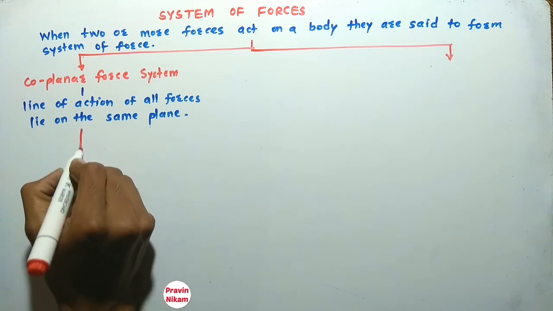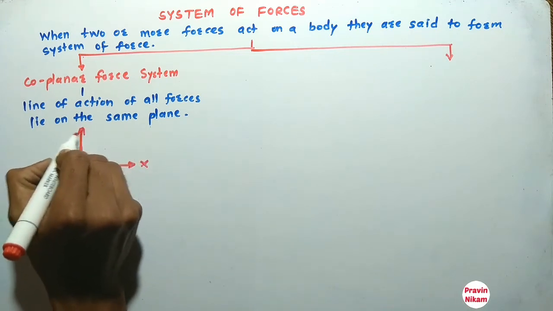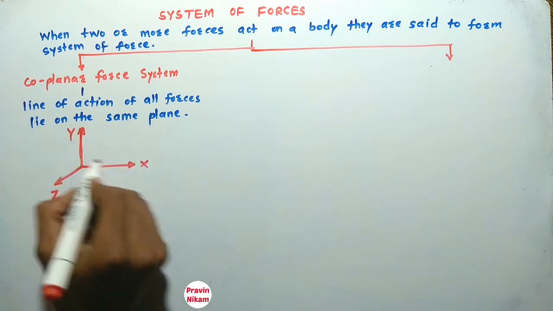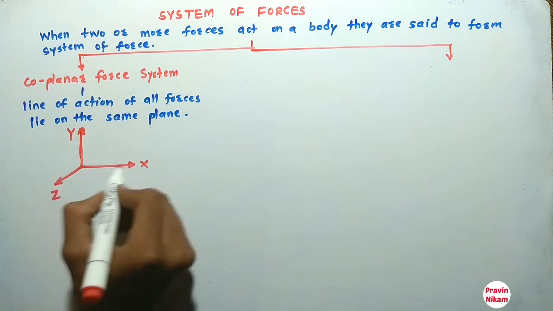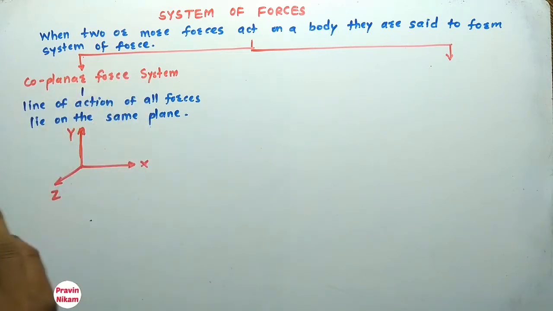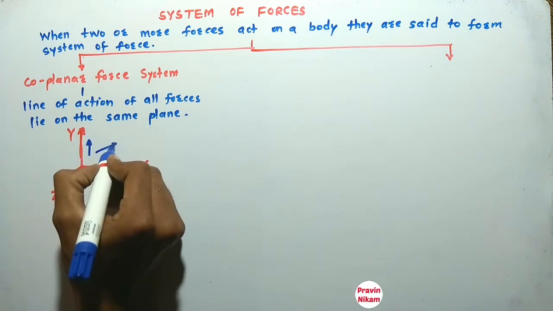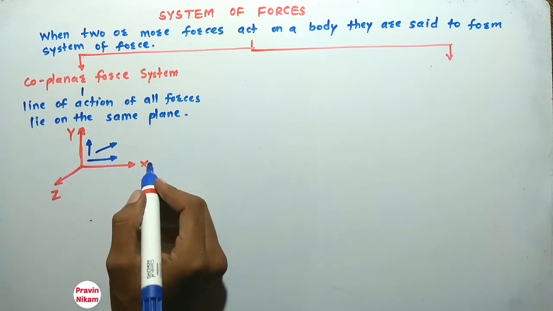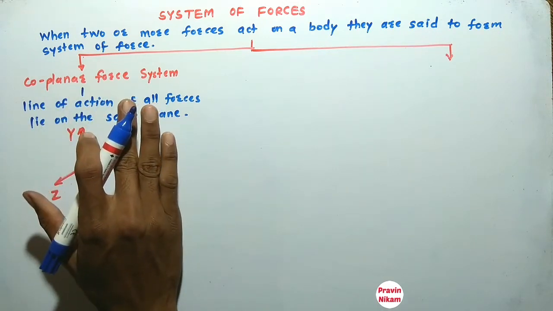So now we know that this is the coordinate system. So this is x-axis, this is y-axis, and this is z-axis. So this plane is called as xy plane, this plane is yz plane, this plane is xz plane. So coplanar force system means all the forces are in one plane. So these forces are in one plane, that is xy plane. So this system is called as coplanar force system.